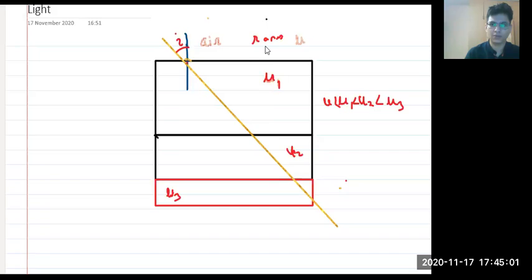So this is your rare medium. This is denser as compared to air. So it will bend like this. Yes or no? Tell me. Anyone have any issue in this? Try to understand step by step, right? It is actually multiple steps.